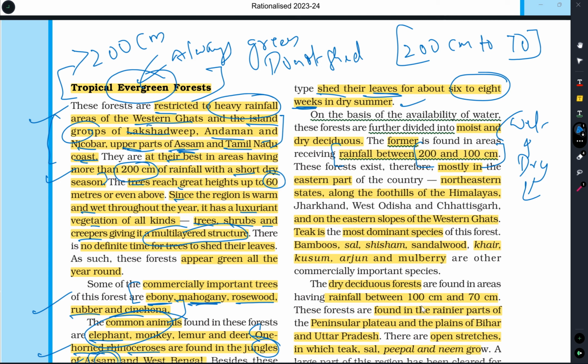Wet deciduous forest, which regions does it come in? The eastern part of our country, the North Eastern states, along the foothills of the Himalayas and on the eastern slopes of the Western Ghats. Teak is the most dominant species in this wet deciduous forest. Also you can find bamboos, sal, shisham, sandalwood, khair and kusum. These are the varieties of plants we can find in this wet deciduous forest.